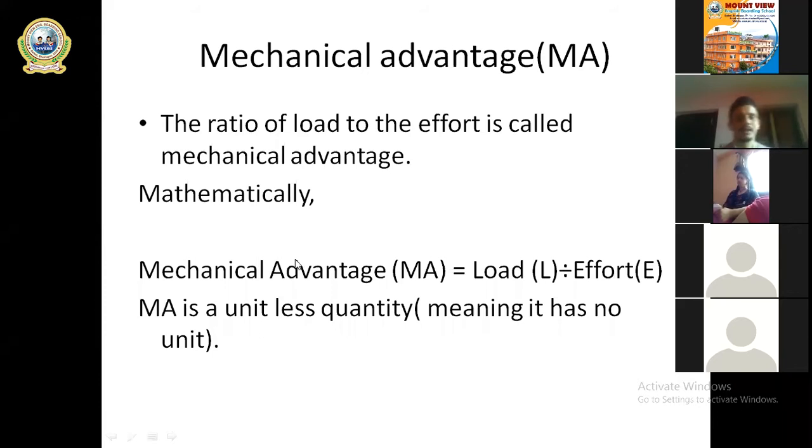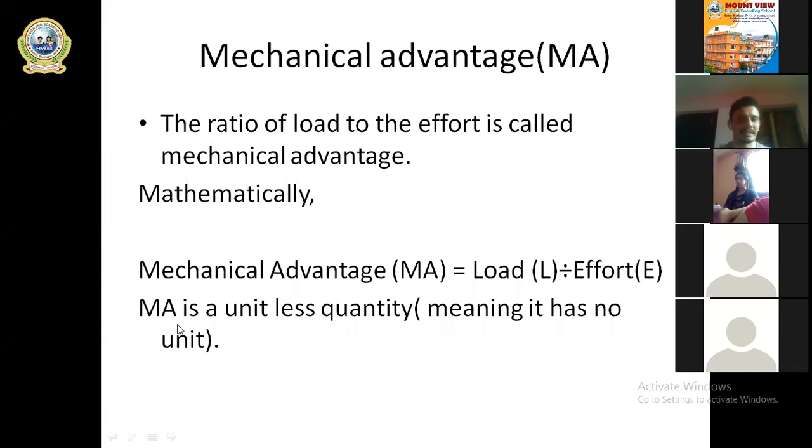You can see the formula there. Mechanical advantage, MA, equals load divided by effort. You can see the division sign there. Load is denoted by L and effort is denoted by E. So load L upon E is called mechanical advantage. And let us talk about its SI unit.